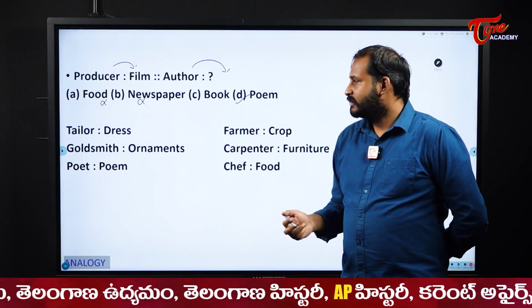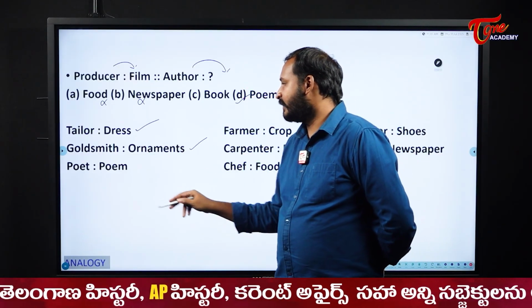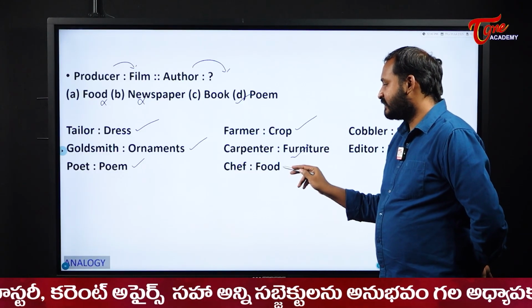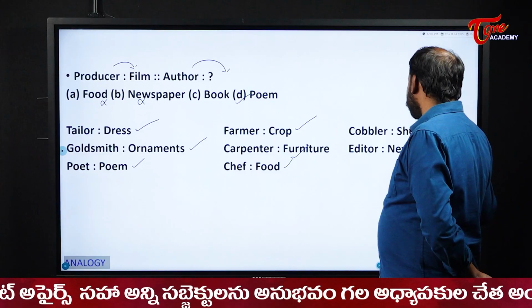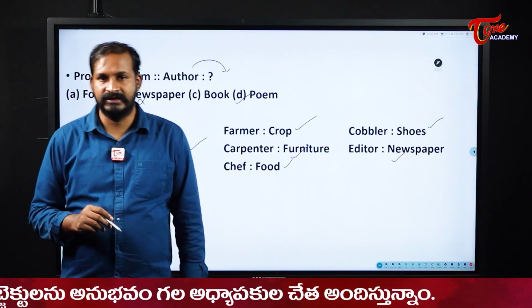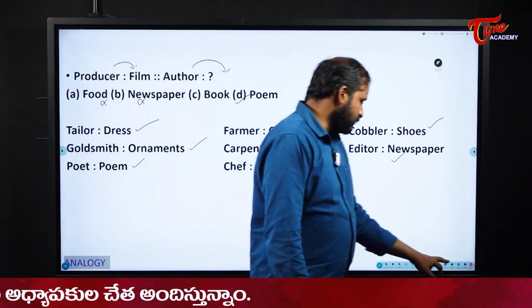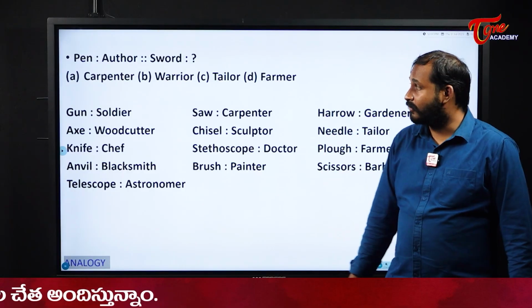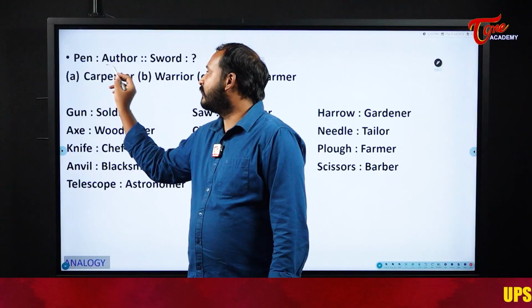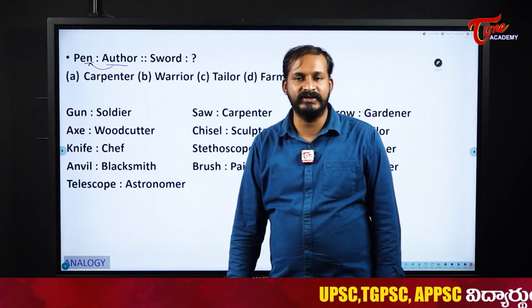Okay, so tailor makes dress, goldsmith ornaments, poet poem, farmer crop, carpenter furniture, chef food, cobbler shoes, editor newspaper. Editor is related to newspaper. Earlier also I told you, right? Next, these are all similar ones. Now next, pen, author. That means author will use a pen to write his poem, right?